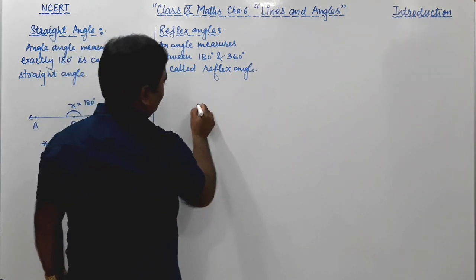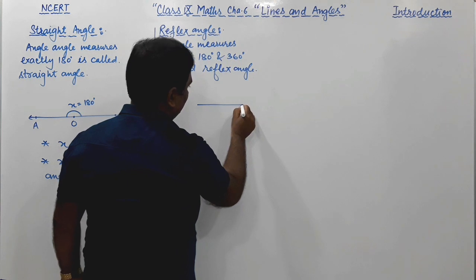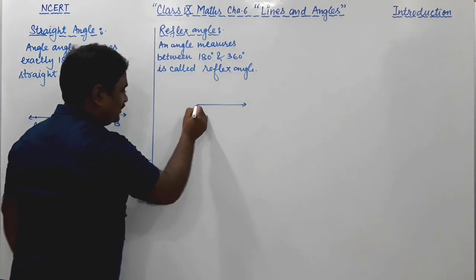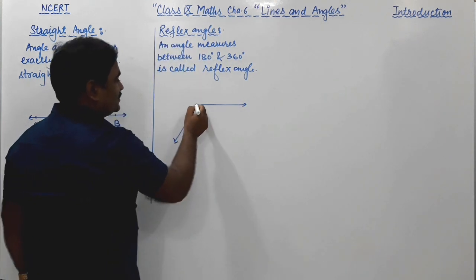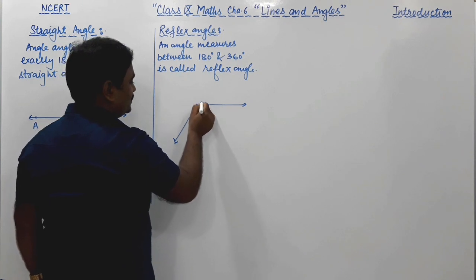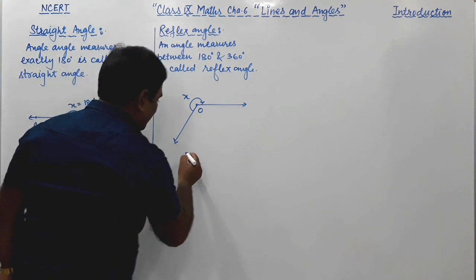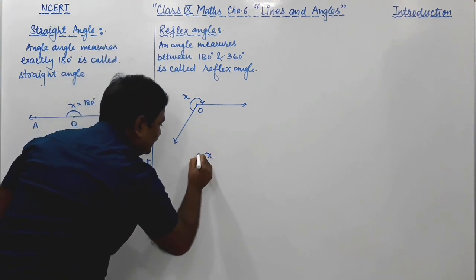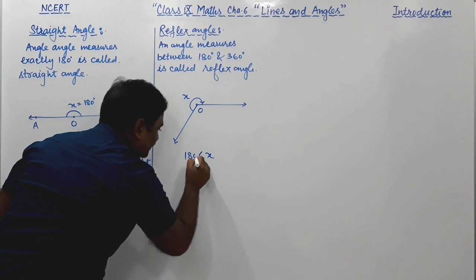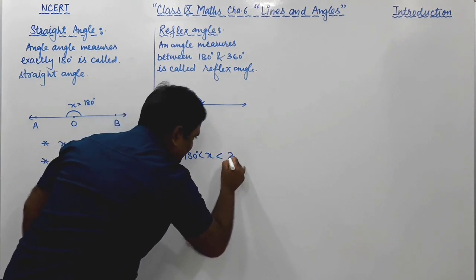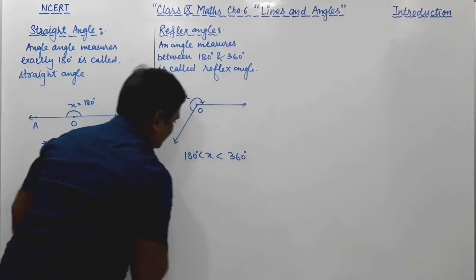For example, its figure is like this: this is a ray, and this is the origin. This angle is called a reflex angle, and this angle x is greater than 180 degrees but less than 360 degrees.